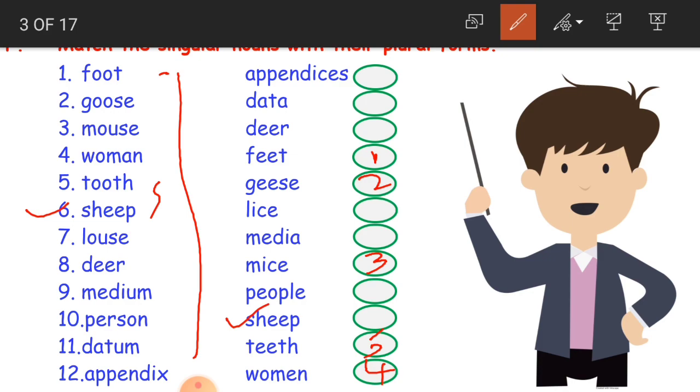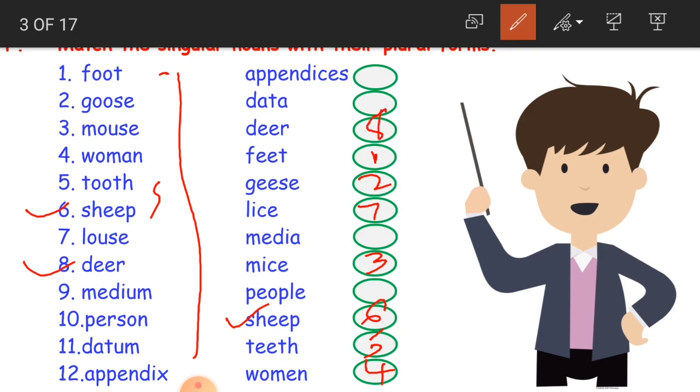Louse, the plural is lice. We have lice in our hair. The eighth one is deer. Deer also does not change. Even in plural form it remains the same, deer.